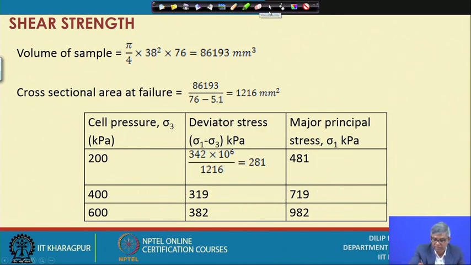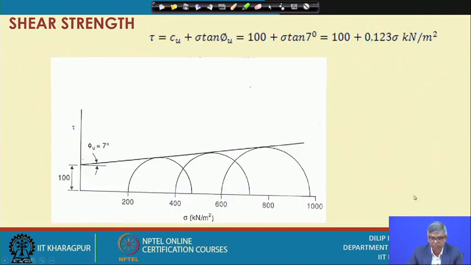We can see in the next slide how we draw the 3 circles. For the first one, sigma 3 is 200 and sigma 1 is 481; then 400 with its corresponding sigma 1 value, and 600 with its corresponding sigma 1 value.